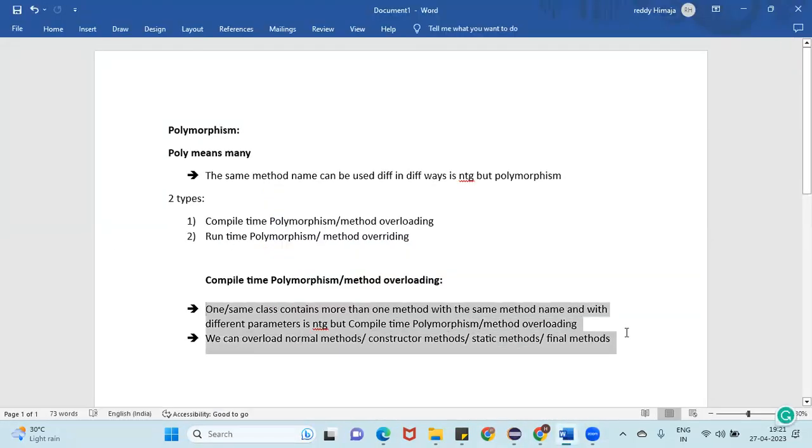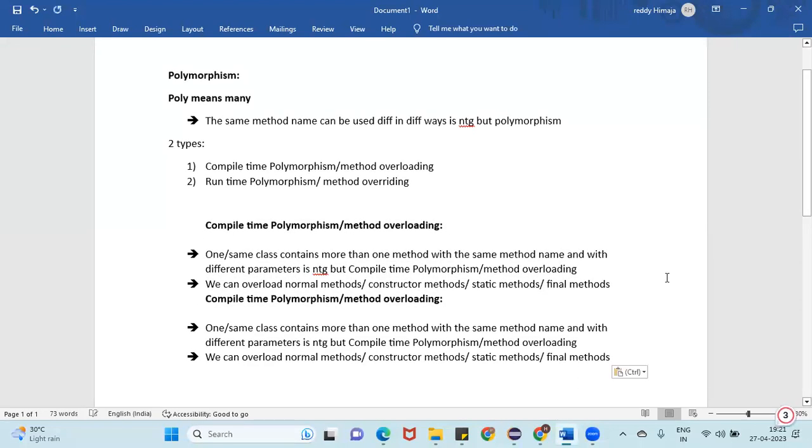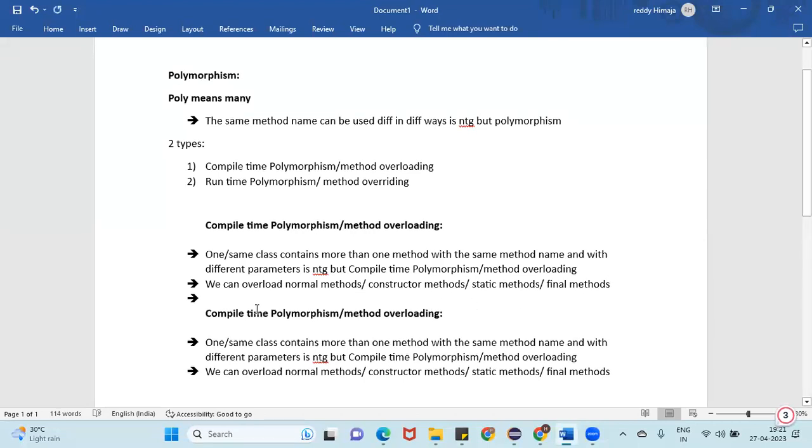And the next thing is method overriding. See, let me copy the same points. Compile time polymorphism, and the next thing is runtime polymorphism or method overriding, guys.